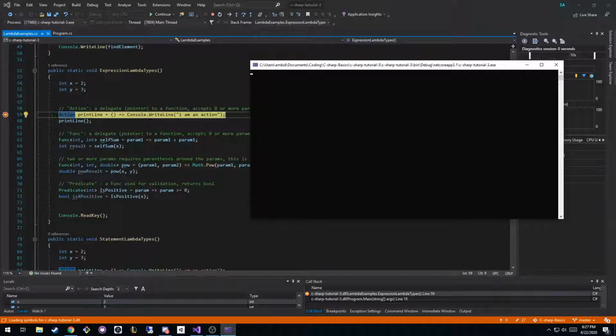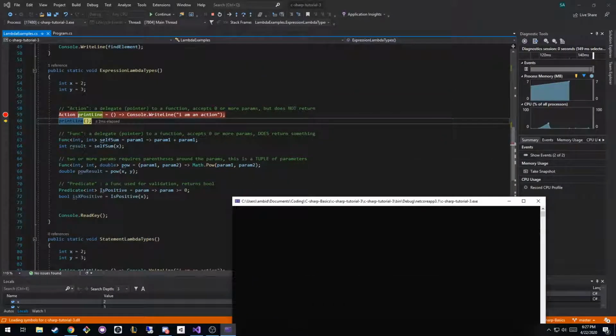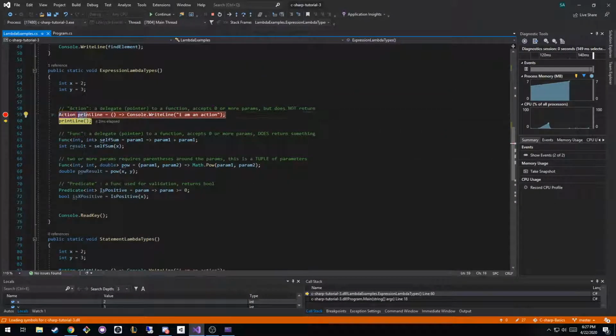line yet, right? If I hit F10 to go to the next line, you can see I still haven't printed anything out. What is this line doing then? All it's doing is saying this variable, you are equal to this function. Whereas this line is actually calling the function, right?